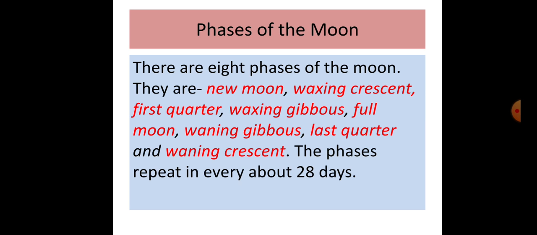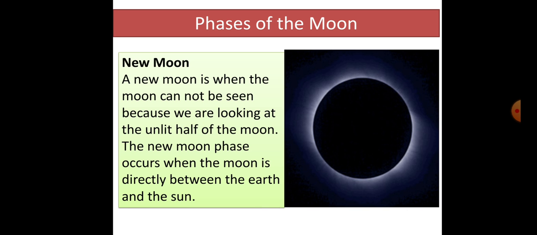There are 8 phases of the moon. What are they? Start from new moon, then waxing crescent, first quarter, waxing gibbous, full moon, waning gibbous, last quarter, and waning crescent. These phases repeat every 28 days. That means almost 1 month. After that, I have to discuss one after another.